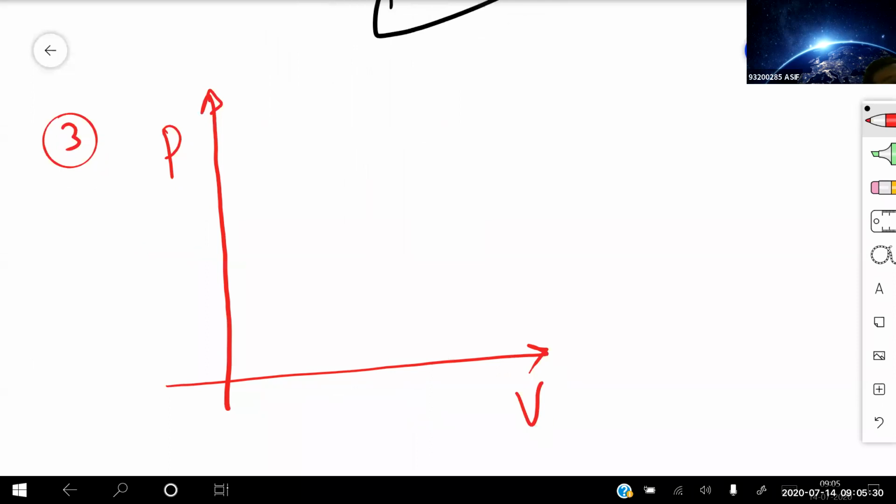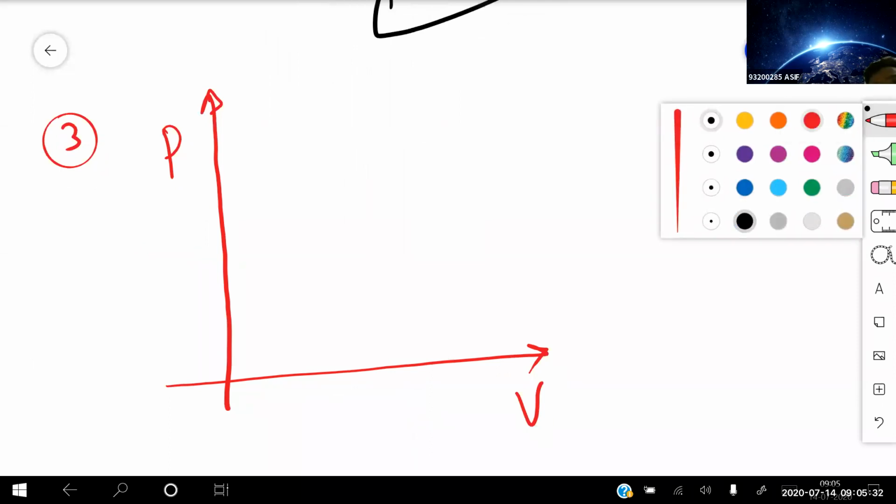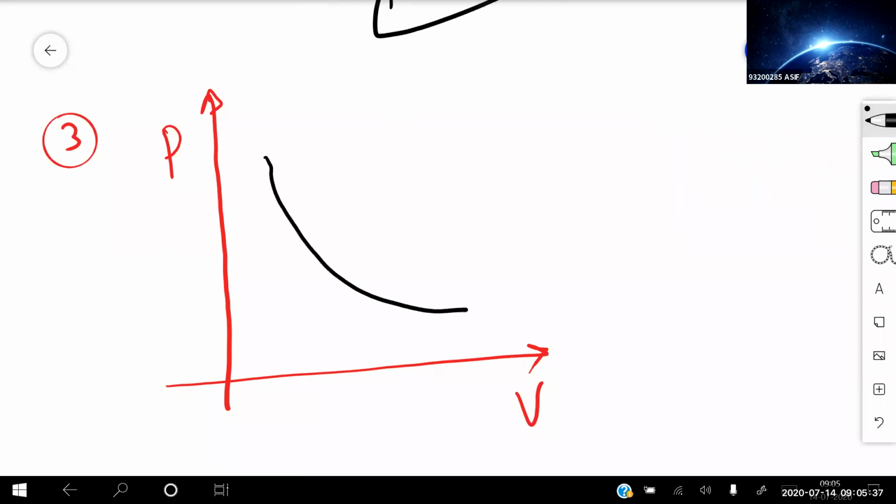Graphs are given like this, isotherms. This is at a temperature of T1 and this is at a temperature of T2. Again, the mass of the gas remains the same.